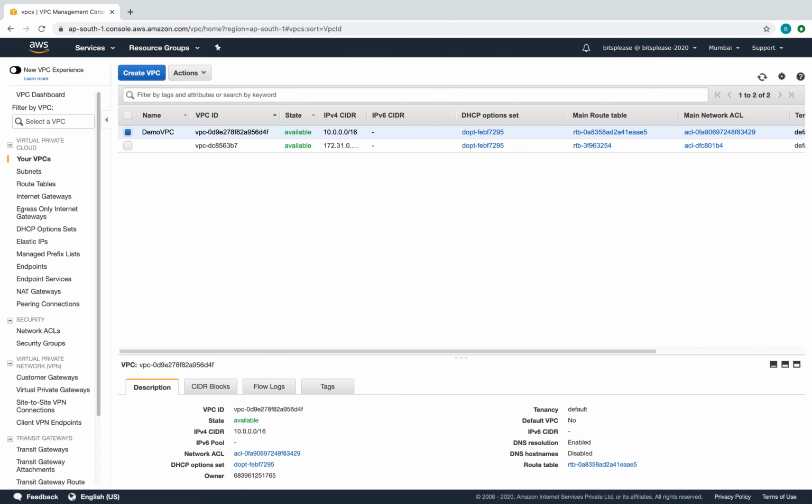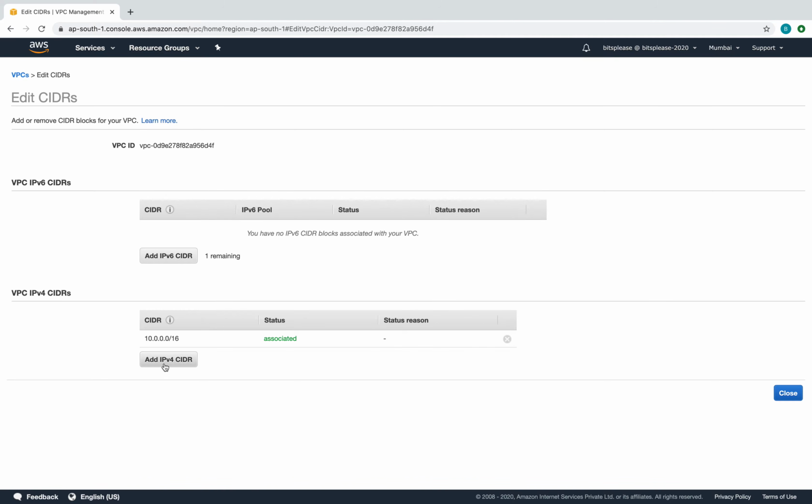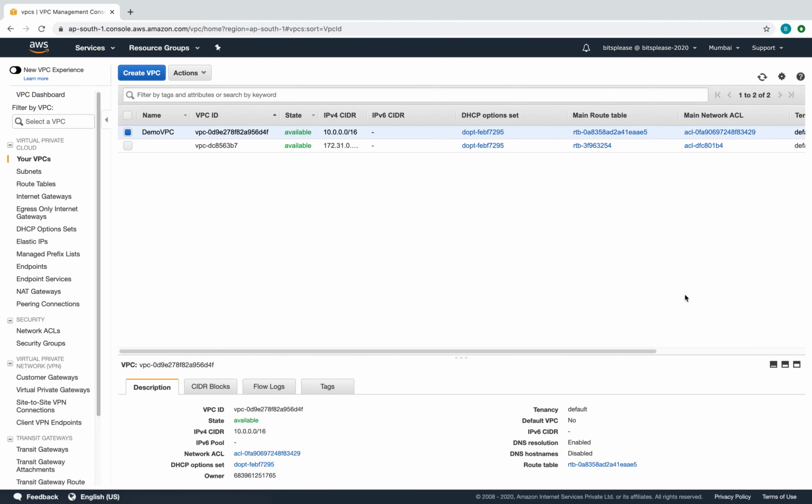Cool. So now, if you want to add more than one CIDR block in a VPC, you can do that as well. You just need to do edit CIDR here, and you can add more as well, right? Now I have /16. Probably you want to add one more subnet to this. Go ahead and add it. Basically, it depends on how many networks you want, depending on your design. In my case, one big whole /16 network is more than enough for me.